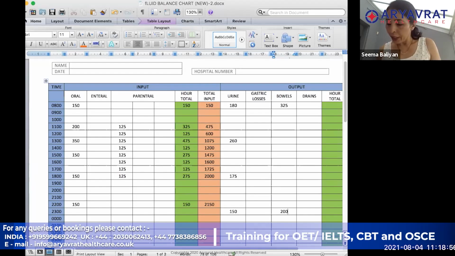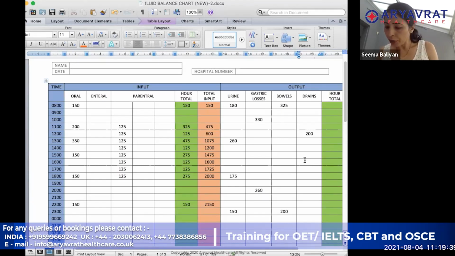In gastric losses, vomiting is in the next section that they have given. So he vomited at 10 o'clock, which was 330. It was measured. And then he vomited again at 2000, 260. And then there is a wound drainage, which was emptied at 1200 hours, which was 200. So that is all of my output.